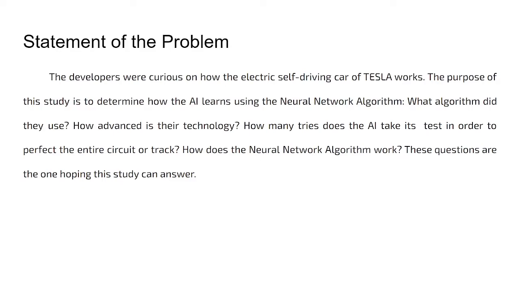As for the statement of the problem, the developers were curious about how the electric self-driving car of Tesla works. The purpose of this study is to determine how AI learns using the neural network algorithm. What algorithm did they use? How advanced is their technology? How many tries does the AI take in order to perfect the entire circuit or track? How does the neural network algorithm work? These questions are the ones this study hopes to answer.